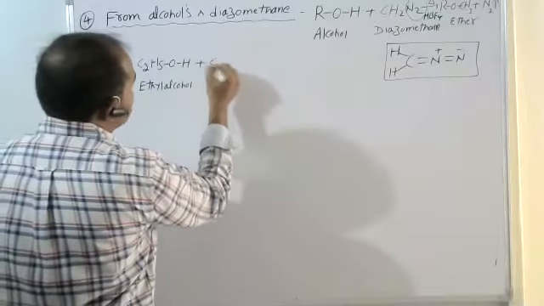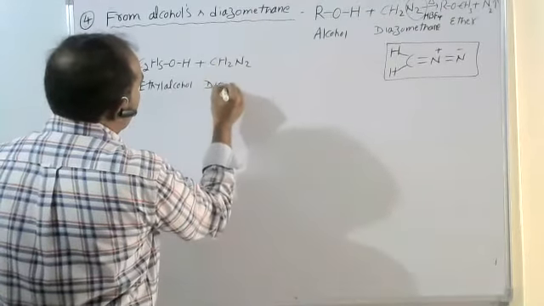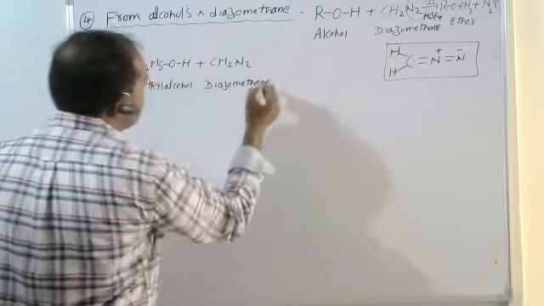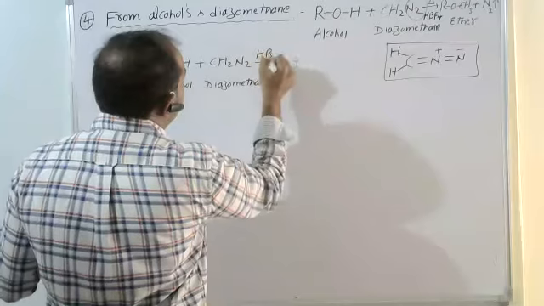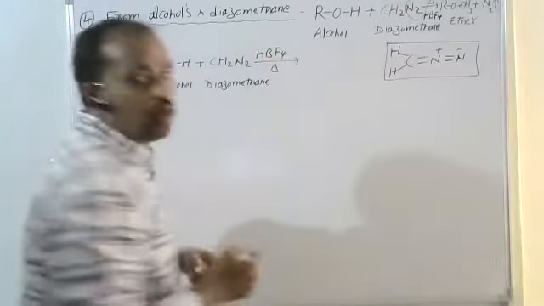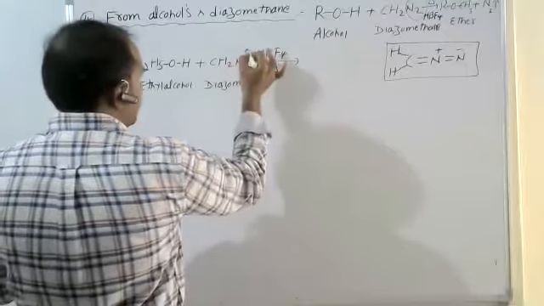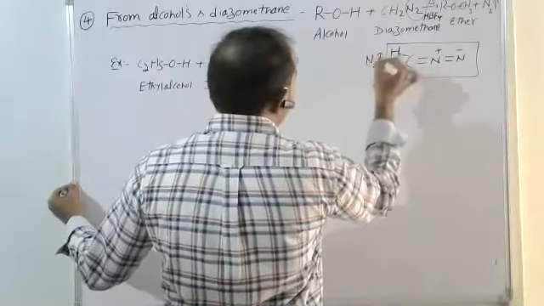When it reacts with diazomethane, it is heated with HBF4, fluoroboric acid. Now in this process, the diazo group is replaced as N2 gas.